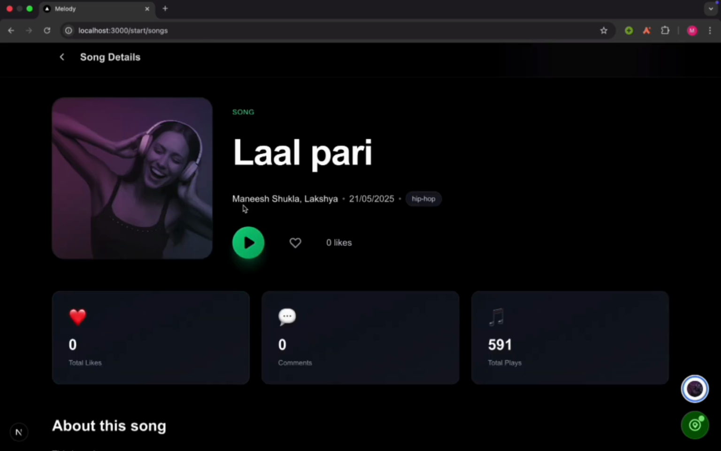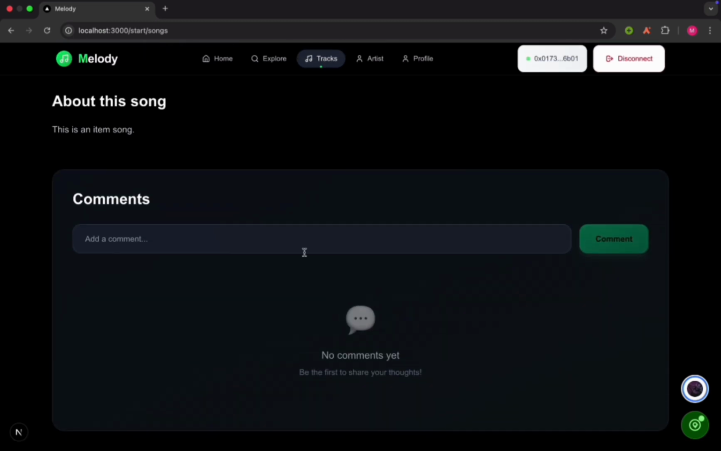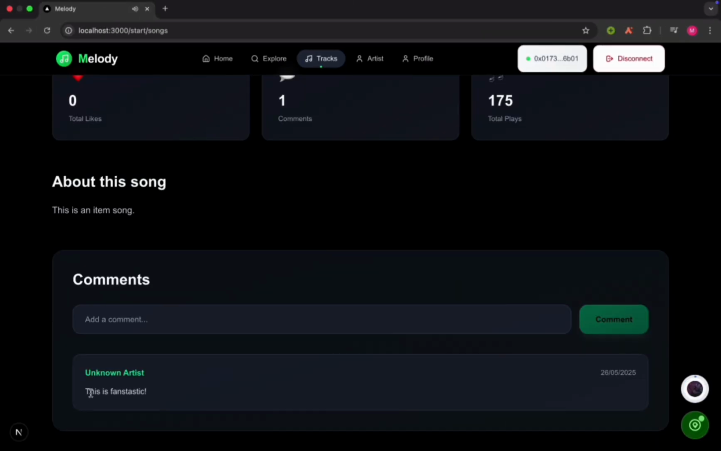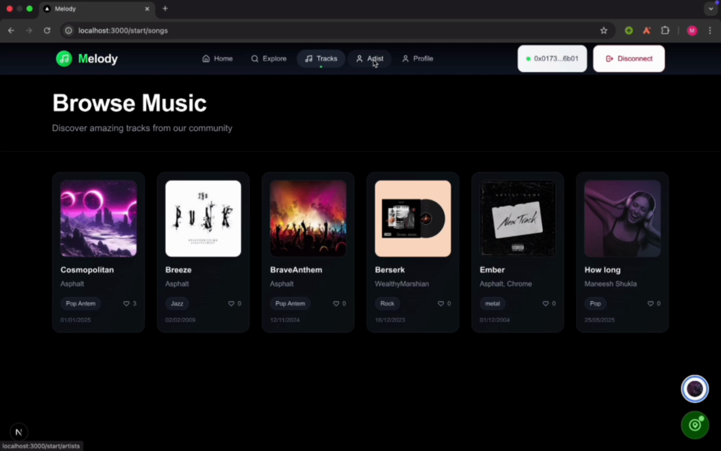When we open that song, then we can see the name of both the artists who have collaborated for the song, as well as we also provide a feature to add a comment for a particular song. Here, while adding a comment, you can see as we sign the transaction to add the comment, afterwards the comment is visible on the platform.